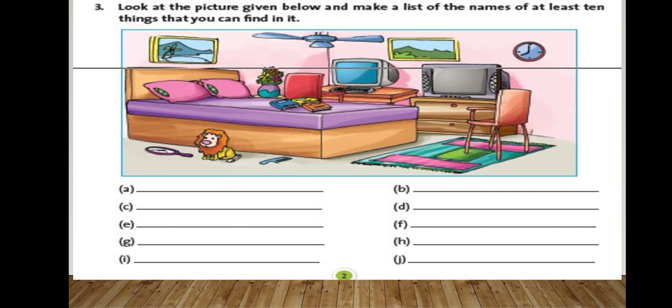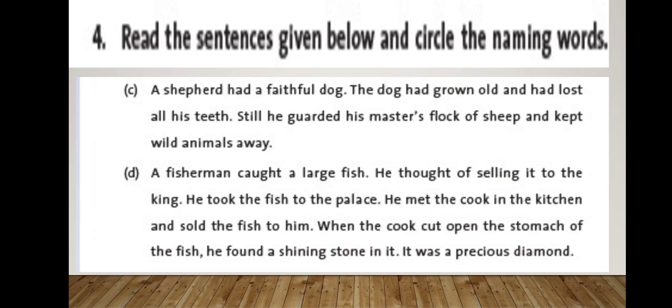For homework I have provided the PDF also, to look there and do the homework. Read the sentences given below and circle the naming words. A and B we have done in the class, so C and D is your homework. You have to encircle the naming words here. Try to do it. If you are not able to, we will do it in the next class.